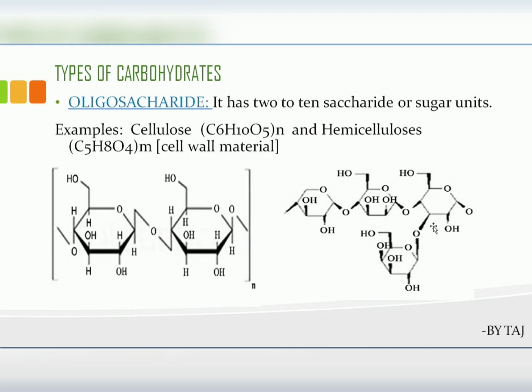Next, another type of carbohydrate, the oligosaccharide. Oligosaccharide means it has 2 to 10 saccharide or sugar units.